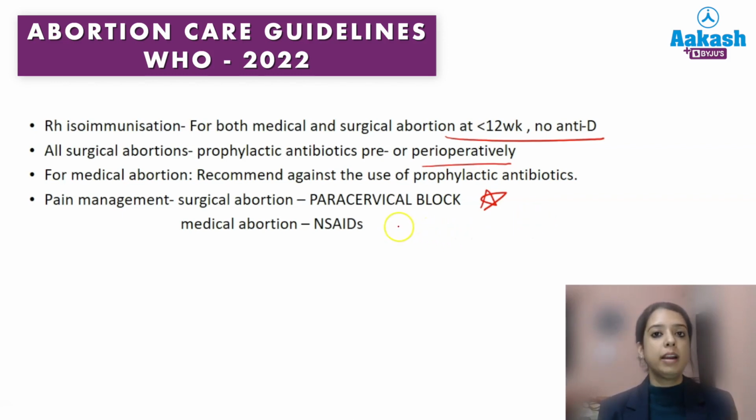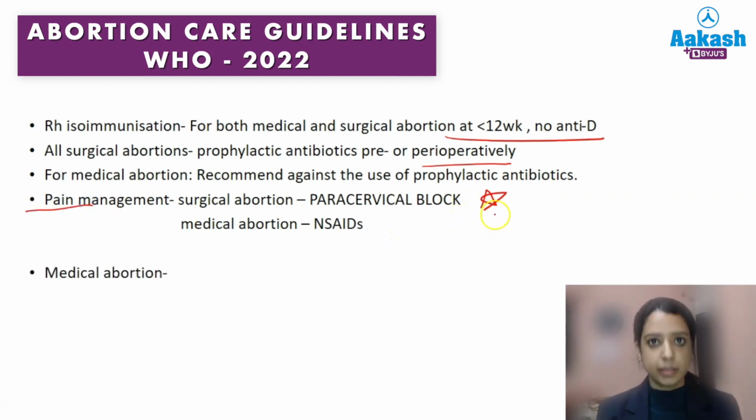And in case of medical abortion, you have to use NSAIDs. I've seen many practitioners not giving NSAIDs, thinking that it will affect the efficacy of the drugs. It is not so. In every case of medical abortion, you can give NSAIDs, especially ibuprofen, as pain relief. So this is a new change in this guideline.